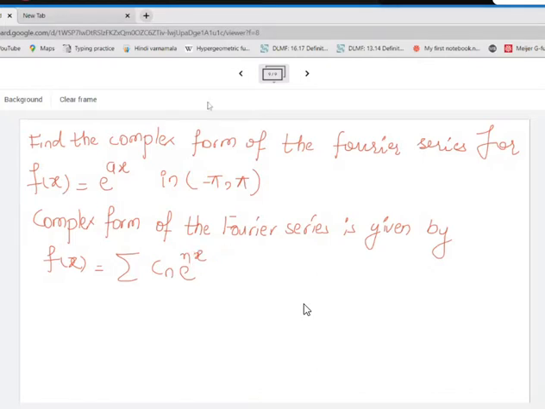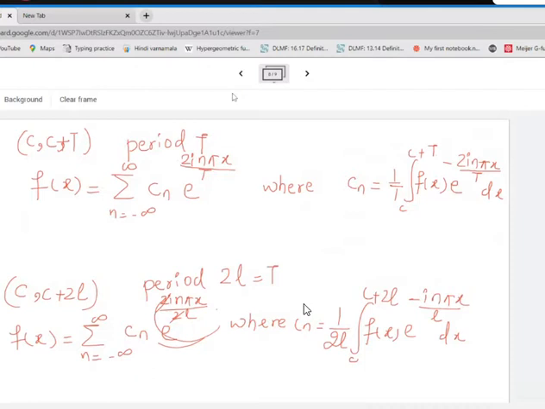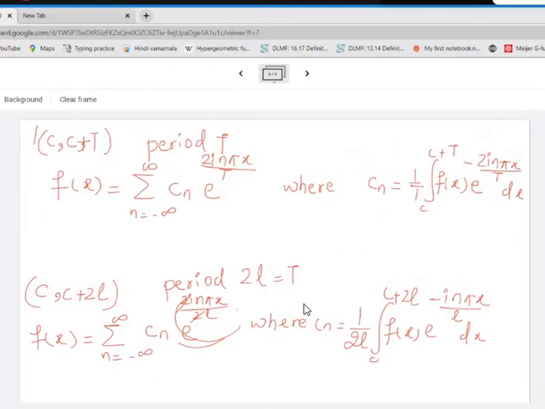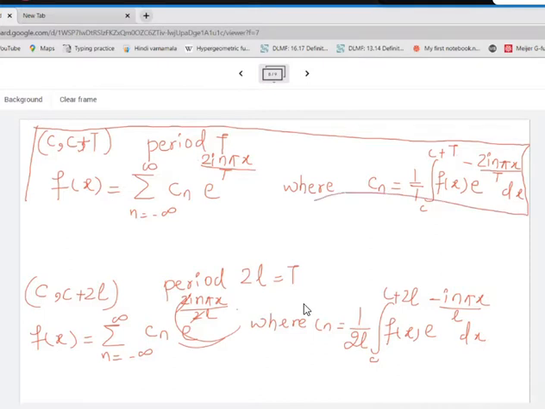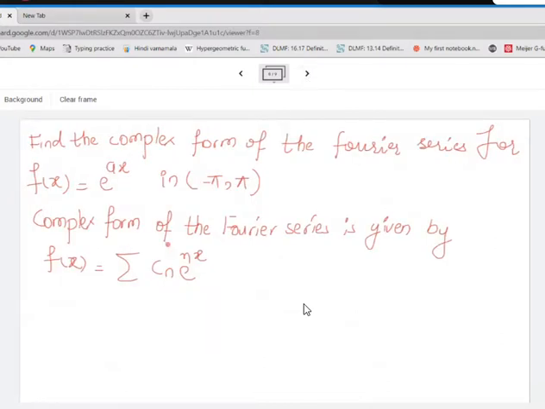So what will be my suggestion? My suggestion will be to remember one expression, and I find this the most generalized one. The moment I remember this, I can find all other expressions. If I'm given a period 2l, then I can put the value of T as 2l. If my period is 2 pi, I'll put a 2 pi here. 2 and 2 will get cancelled, pi and pi will get cancelled, so it will be only i times n. So I prefer this formula actually. It's your choice, whichever you like.